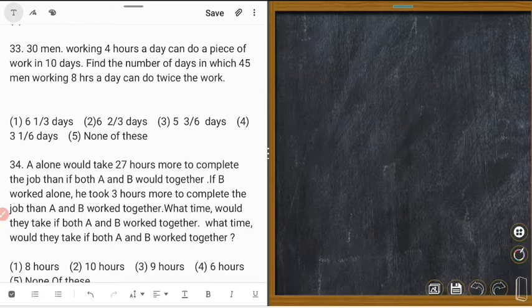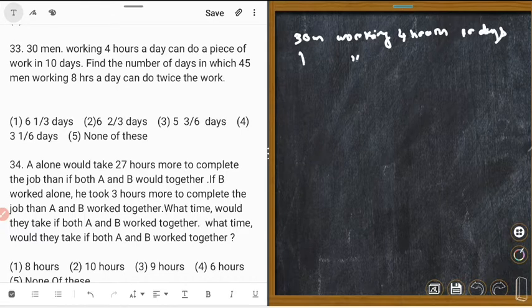30 men working 4 hours a day can do a piece of work in how many days? 10 days, right?